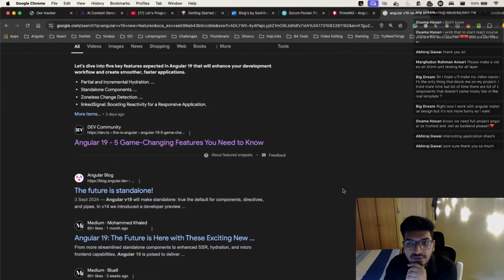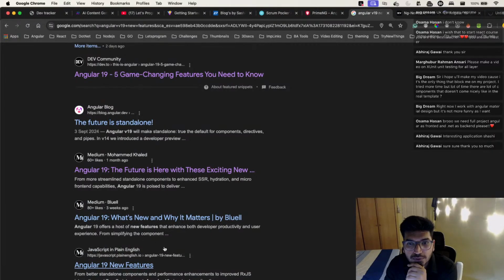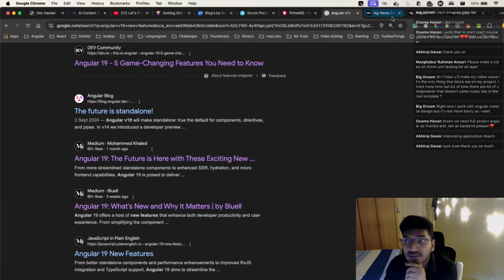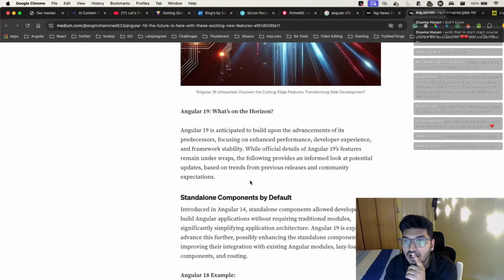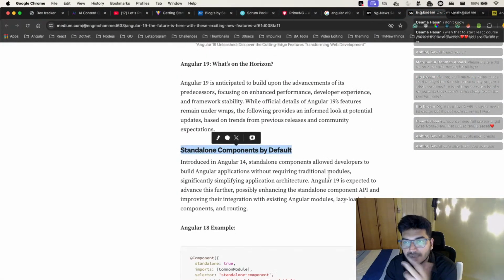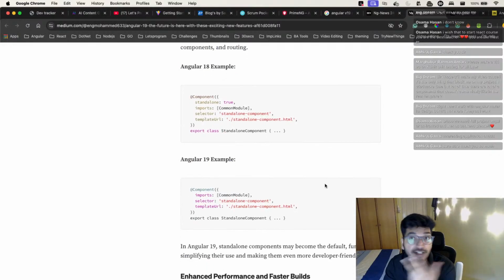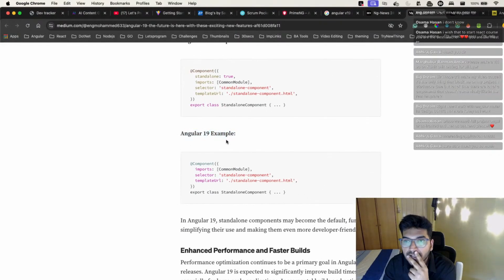Angular 19, the future. I don't know what's new. Let's see some blogs. Angular 19 standalone components by default. Yes, we are already using it. That's nice. Angular 19 example.